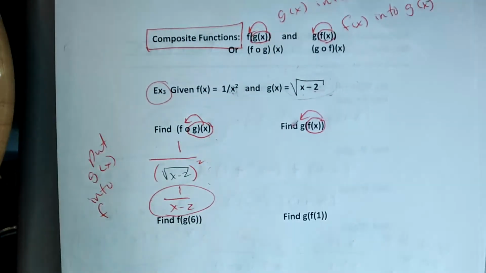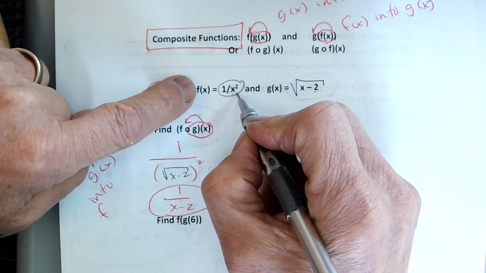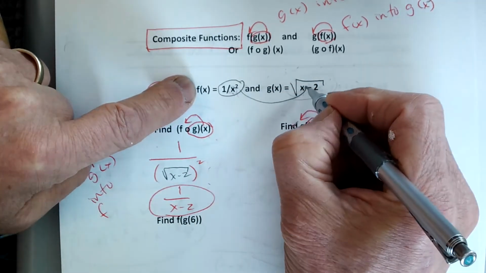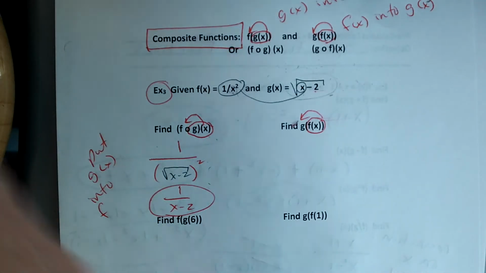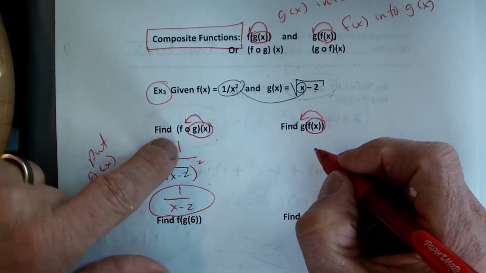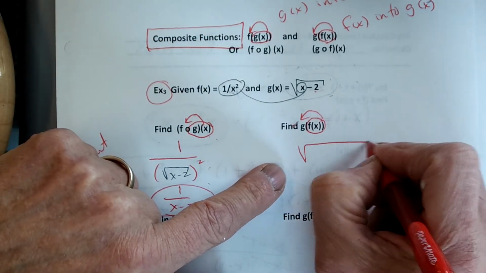So I'm going to take my f of x equation, that's 1 over x squared, and I'm going to put it into g. I'm going to substitute the entire equation, right? So I'm going to rewrite this as a square root, because that's my g of x.